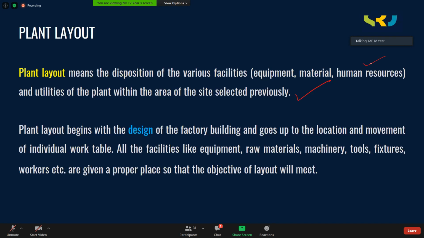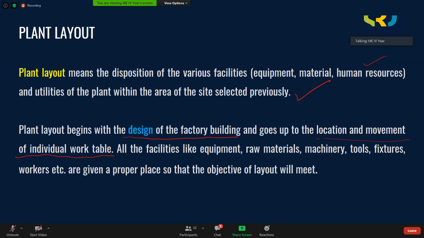Disposition of the various facilities means locating the various facilities inside the plant. That is called a plant layout. So the plant layout begins with the design of the factory building. First of all, you have to design the building, and goes up to the location and movement of the individual work table. It is just not the building plan. Inside the building, you have to go to the minute level, like what is the location of individual work table.